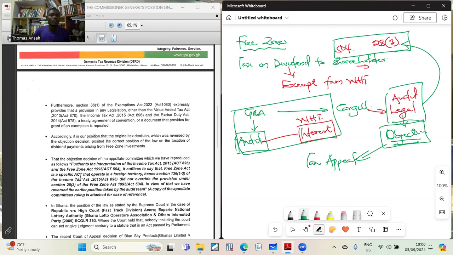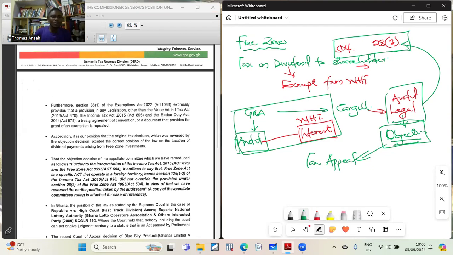Now, in addition, they said, if you look at Section 38, subsection 1 of the Exemption Act, which came in 2022, it also makes mention expressly that a provision in any legislation other than value-added tax, which came in 2013, income tax, Act 896, and excise duty tax, a treaty, agreement, convention, or a document which provides for a grant of an exemption is repealed.